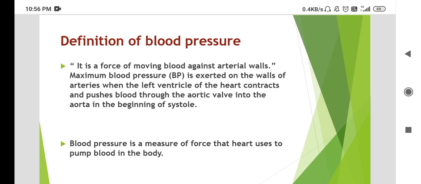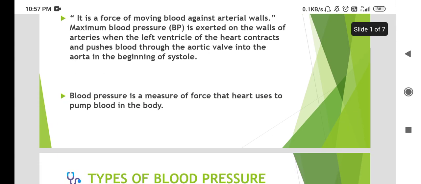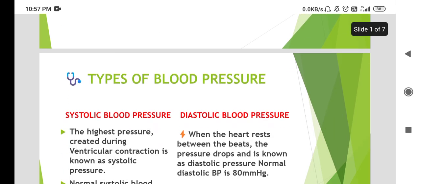Maximum blood pressure is exerted on the walls of arteries when the left ventricle of the heart contracts and pushes blood through the aortic valve into the aorta at the beginning of systole. Second definition: blood pressure is a measure of the force that the heart uses to pump blood in the body.